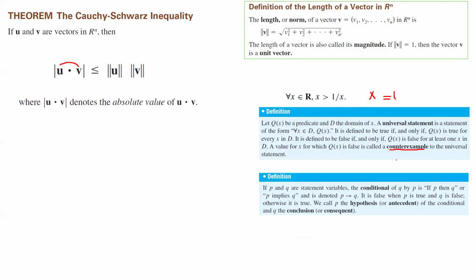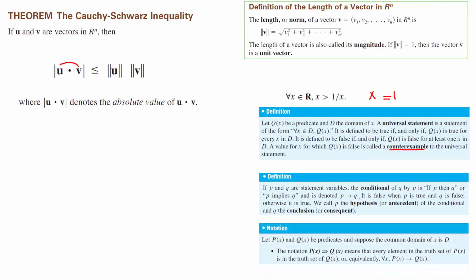Now, if P and Q are two statements, the conditional of Q by P is: if P then Q, or P implies Q. P is the hypothesis and Q is the conclusion. Now, in predicate form, let P(x) and Q(x) be two predicates with common domain D. The notation P(x) implies Q(x) means that every element in the truth set of P(x) lands in the truth set of Q(x), or equivalently, for every x, if P(x) then Q(x).